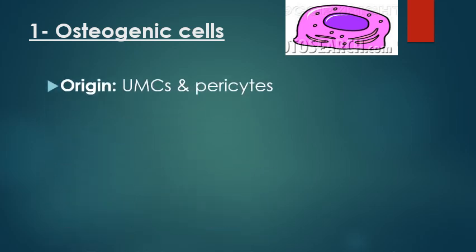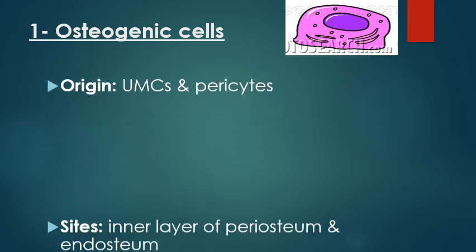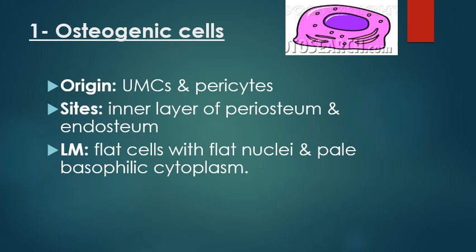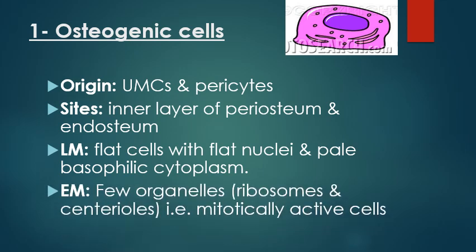The osteogenic cell, where could I find it? It arises from the UMC present in the inner cellular layer of the periosteum and in the endosteum. They are flat cells with flat nuclei, and the cytoplasm is pale basophilic. It contains organelles, it has ribosomes and centrioles, as it is a mitotically active cell that divides and gives rise to the osteoblast.